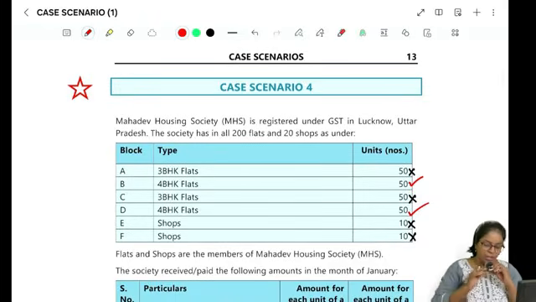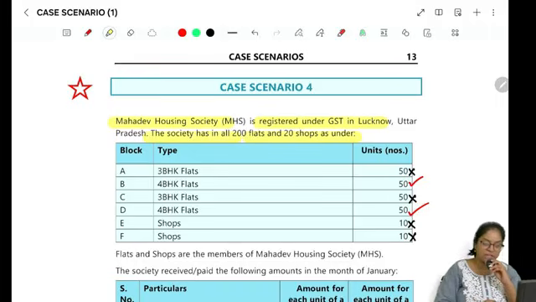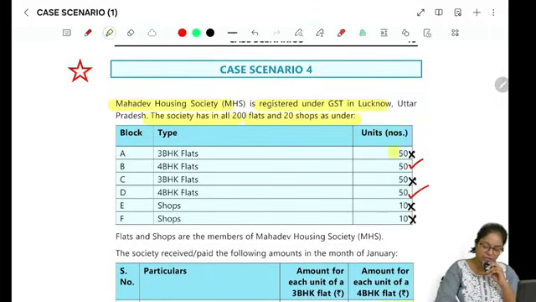So let's have a look at the question. Madhav Housing Society is registered under GST in the state of Uttar Pradesh, Lucknow, Uttar Pradesh. The society has 200 flats and 20 shops as under. So in this 3 BHK are 50, which is in block A, and 4 BHK are in block B, which are also 50 units, 3 BHK in block C, which is another 50 units, 4 BHK in block D, which is another 50 units, and in block E you have 10 shops, block F you have 10 shops.